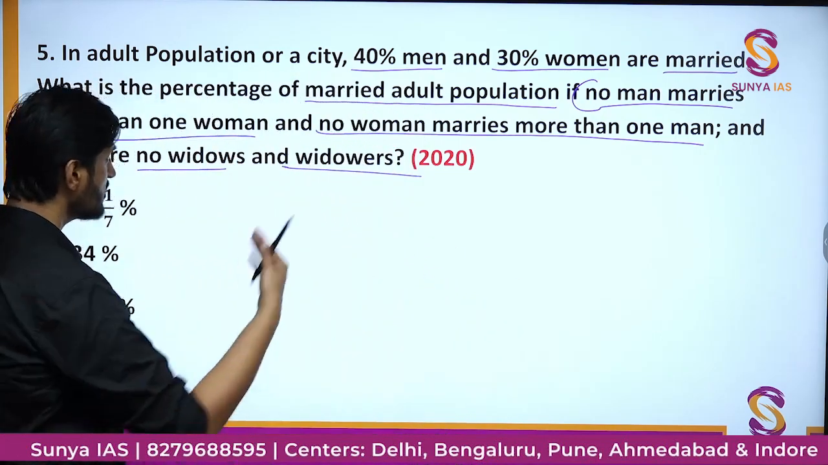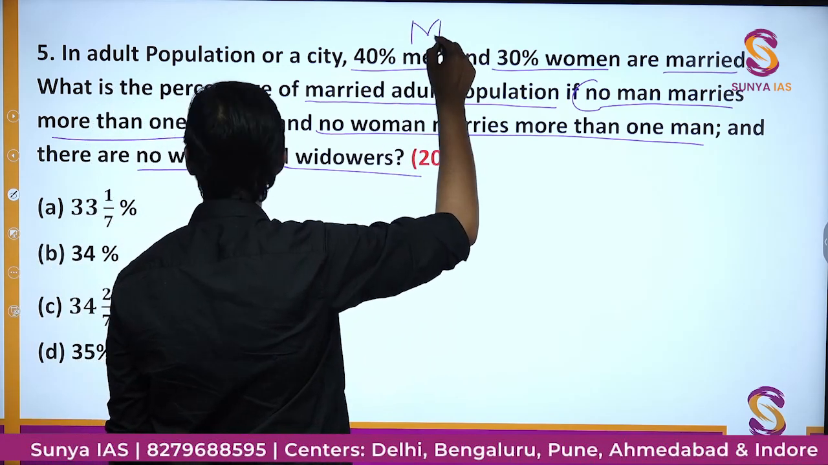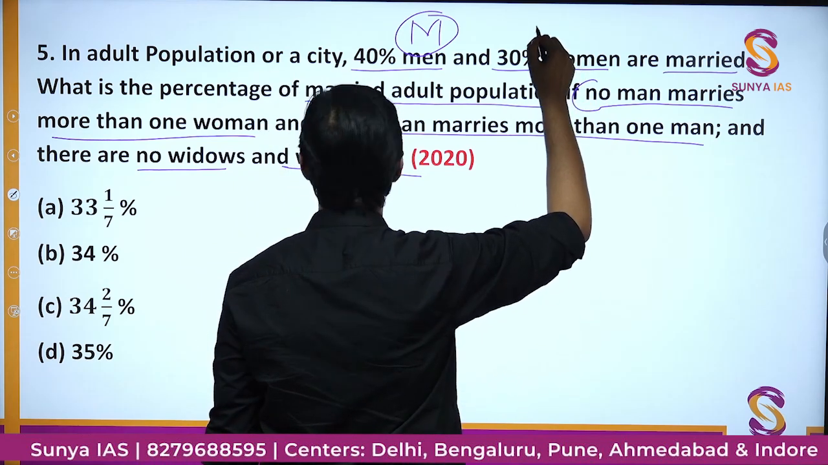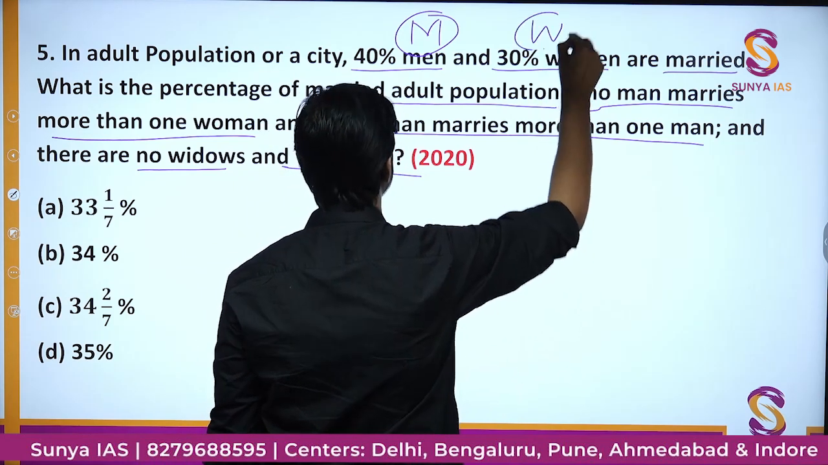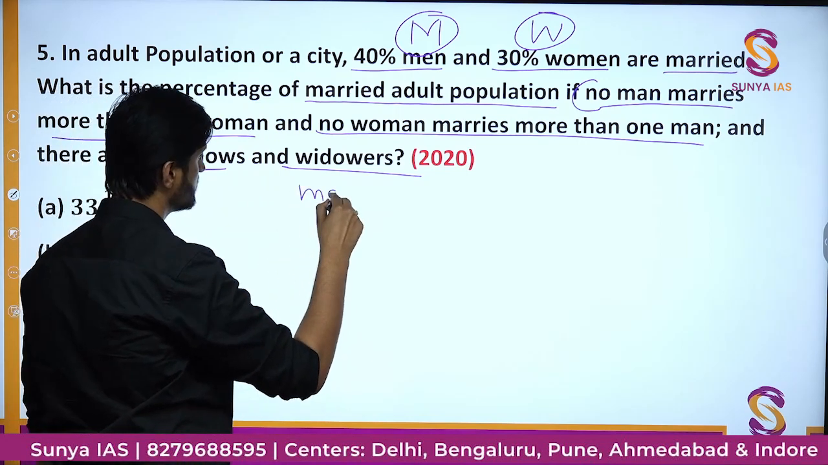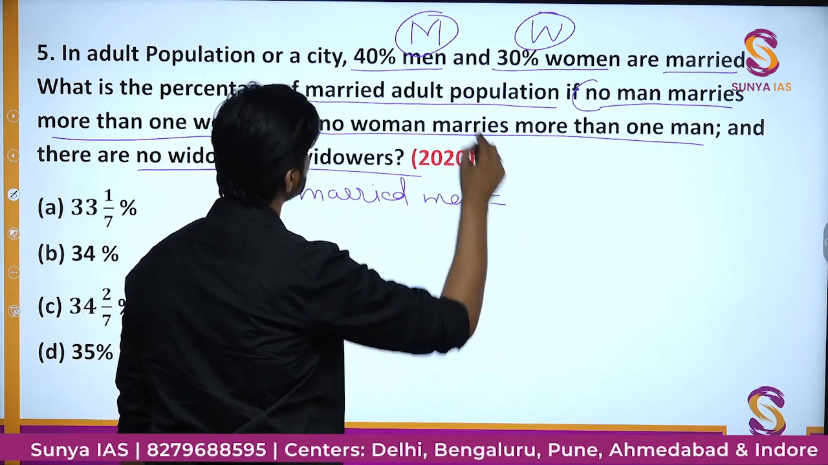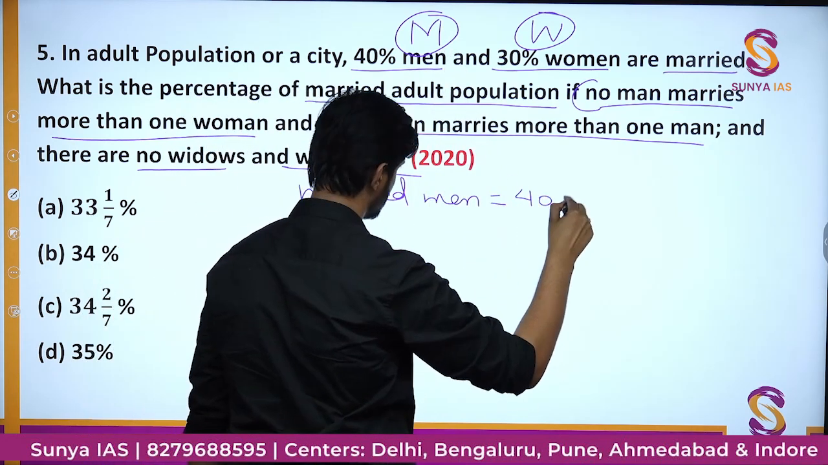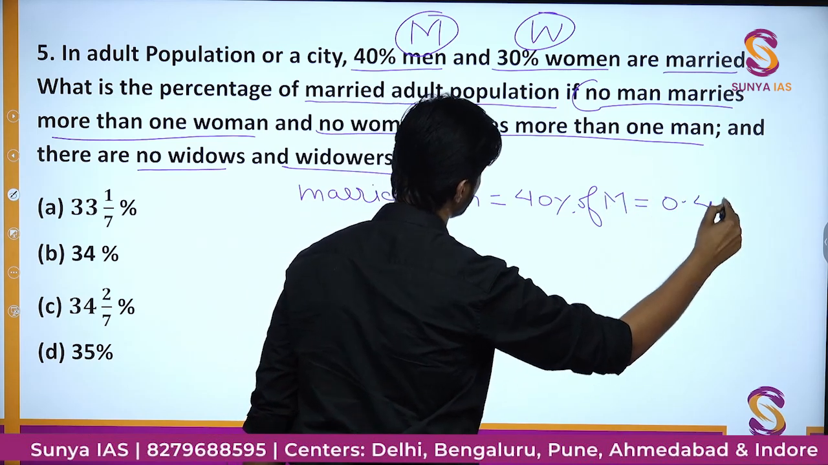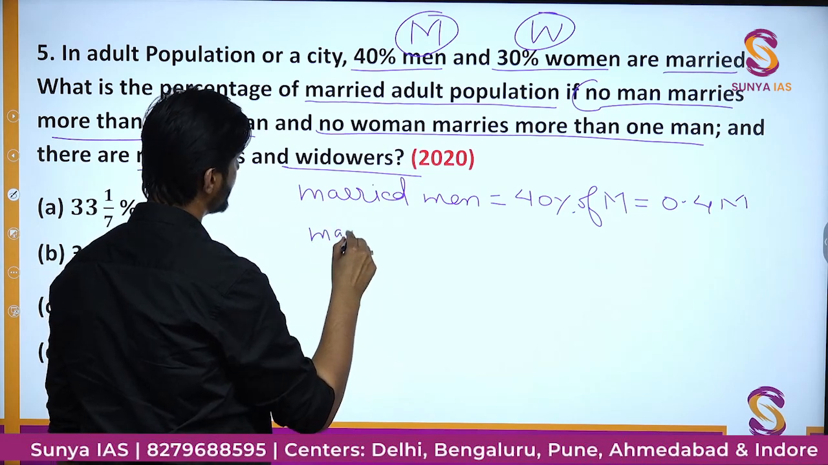Now, let us proceed with the question. Let us assume the number of men in the city is M and the number of women in the city is W. What will be the number of married men? They are 40% of M. That means the number is 0.4 times M. Similarly, what is the number of married women?